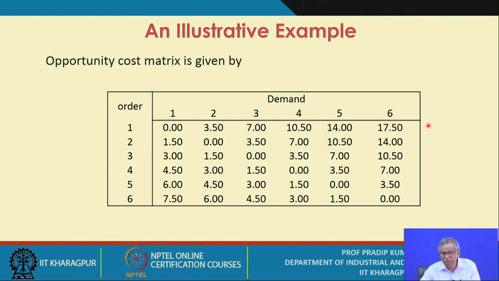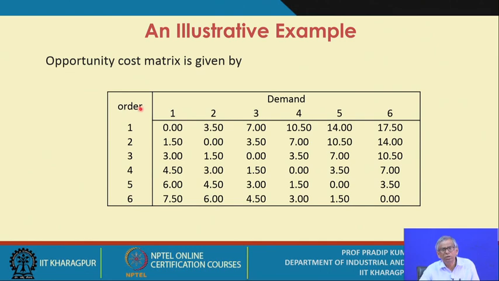You select the strategy where the expected payoff is maximum if the original payoff matrix is in terms of profit. Whereas if the original payoff matrix is in terms of cost, again you calculate the expected cost against each ordering strategy and select the strategy for which the expected cost is minimum.